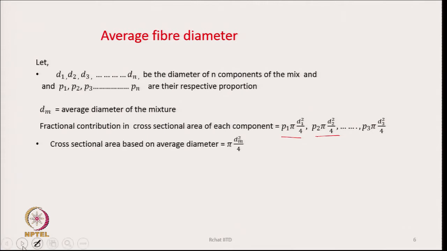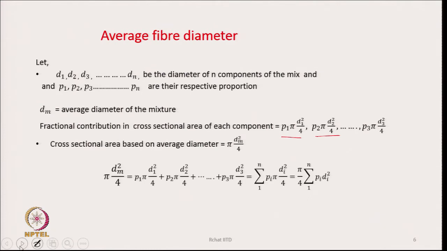And the cross sectional area based on average diameter is pi dm square by 4. So, now what we can write is that pi dm square by 4 is equal to P1 pi d1 square by 4, P2 pi d2 square by 4, and it will go on up to Pn pi dn square by 4, that is sigma Pi pi di square by 4, and we sum them up from 1 to n, where n is the number of components, and this will give me a value.